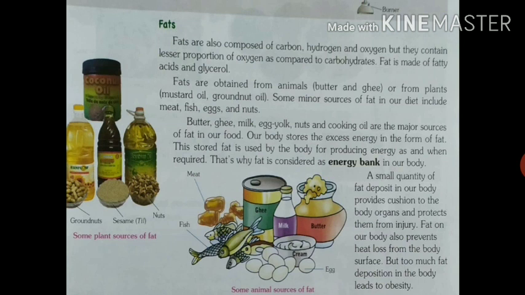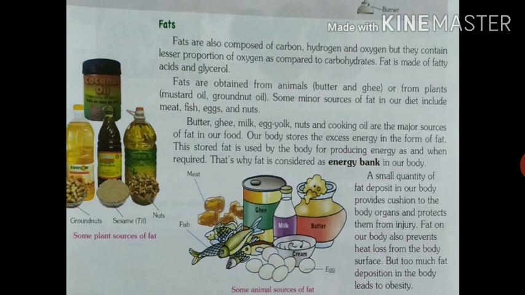But too much fat deposited in the body leads to obesity. Okay, if we eat excess fat then it is not good for health, because it leads to a disease that is called obesity. So we have to take fat according to our need. Eating excess fat leads to obesity.